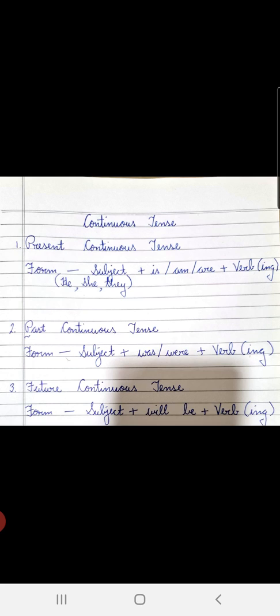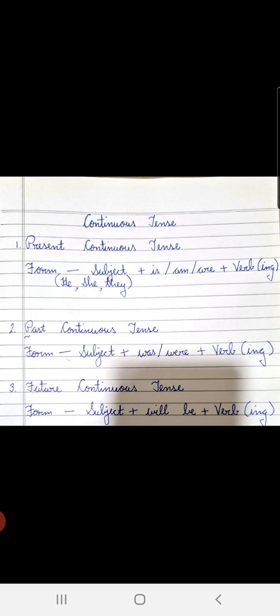If the subject is singular, the helping verb will be was. If the subject is plural, the helping verb will be were plus verb, the first form of the verb, the base form of the verb along with ing. Let me give you an example. He was walking. They were walking. Okay, this sentence is an example of past continuous tense.